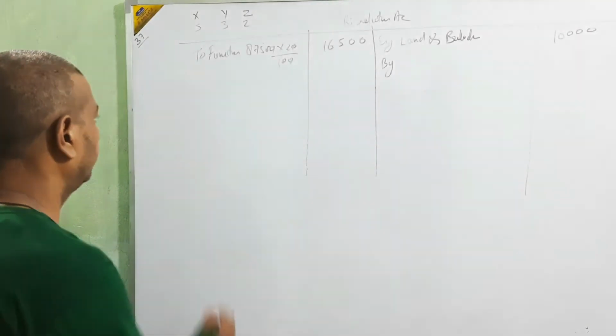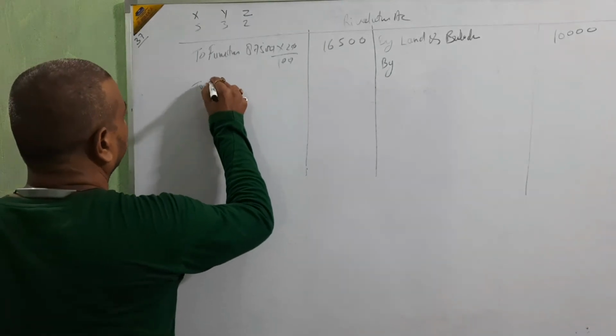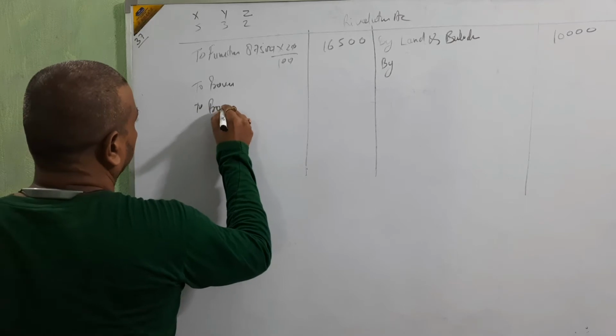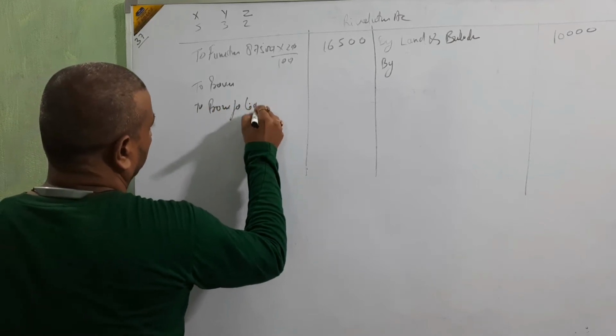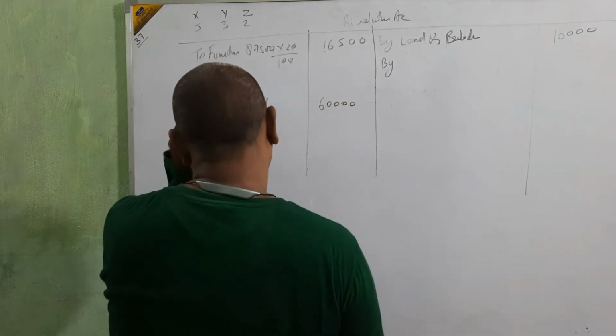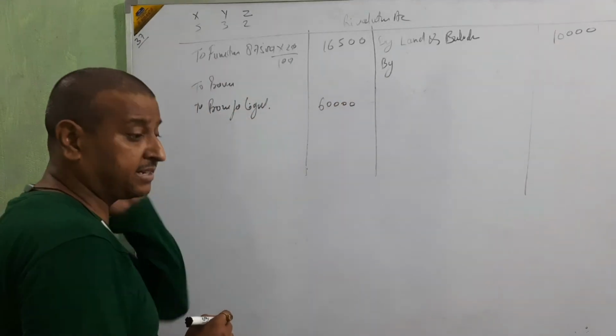Provision for doubtful debts was made at 5% on debtors, and provision for legal claims will be made. Provision for legal claim is 60,000. Provision for doubtful debts is 5% on debtors.